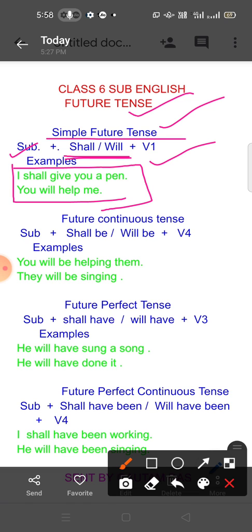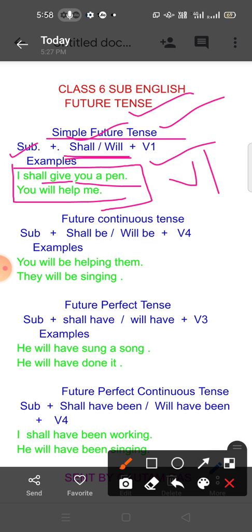You may take one, and after shall or will, V1 is used. So give is V1. I shall give you a pen. You a pen, these are extra words. You may write or not write them, but its structure is subject plus shall or will plus V1. This is the first future tense, that is simple future.